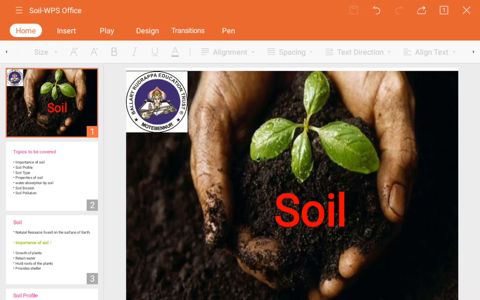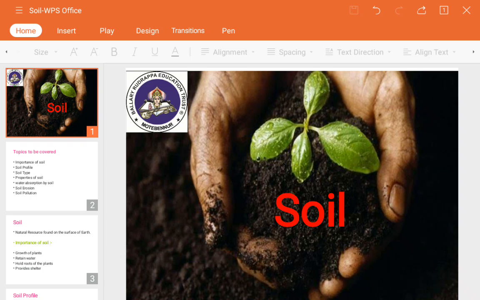But in detail, in this chapter we are going to see where the soil forms from, meaning where its formation takes place, which are the types of soil, which kinds of soils are available on the earth, and their texture, properties and importance.